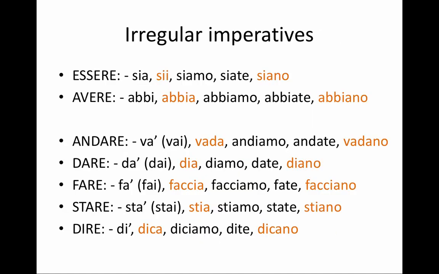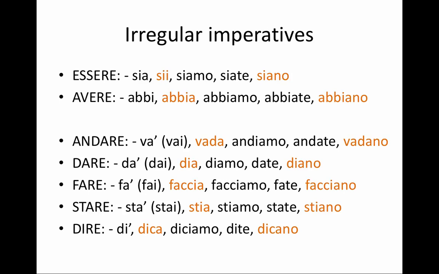Are there irregular imperatives? You betcha. It's Italian. There are always irregular verbs. So these are the forms. Notice the dash at the beginning of the line. It means that there is no imperative for the io form because you could not give commands to yourself. And even if you did, you would just use tu to give a command to yourself. The orange ones are the formal imperatives, so lei and loro forms, and the black ones are just informal imperatives, tu, noi, and voi.